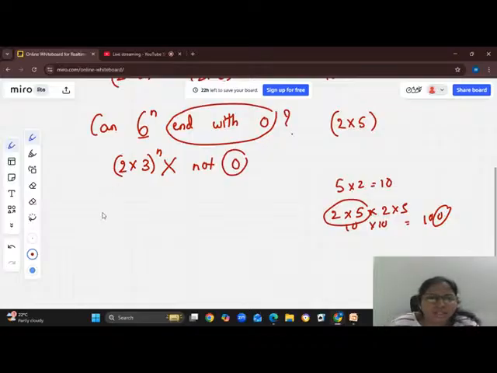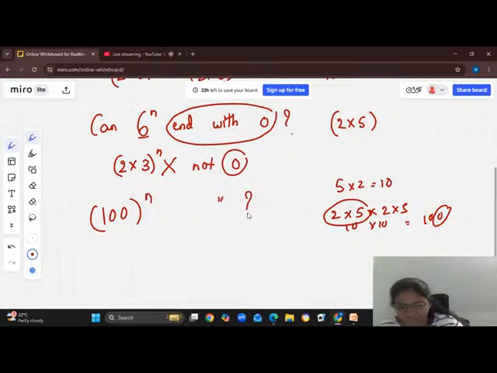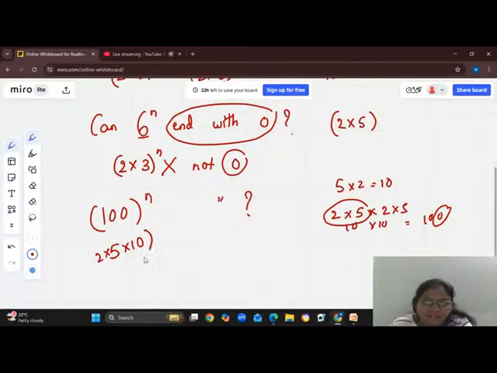Now tell me, 100 power n. Can it end with 0? Try to write it. 2 into 5, 10. I can write 10 into 10, 100.